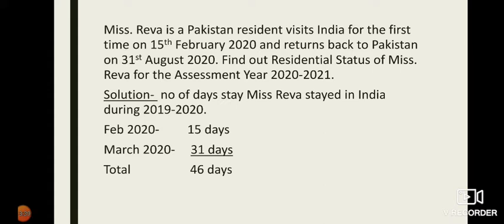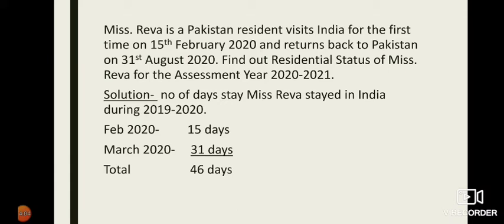But when did Reva arrive for the first time in India? 15th February 2020. Means just 2 months before our previous year ends, she has arrived in India. So in the month of February 2020, she was there in India for 15 days. The day of arrival is counted, correct? When did she arrive in India? On 15th February. 15 is included while calculating the number of days.